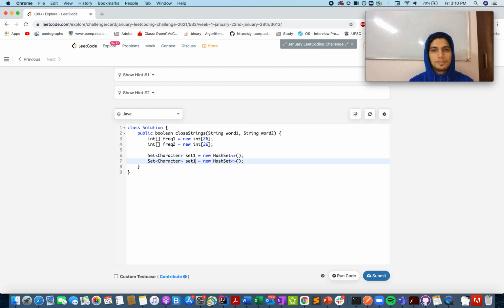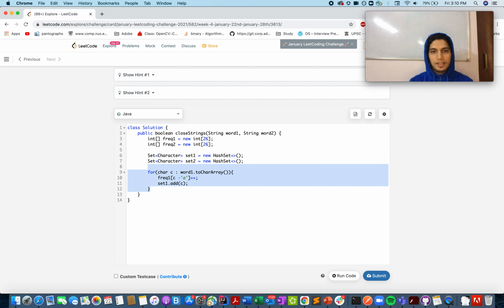Similarly, we have set 2, new hash set, and let's iterate over word 1 to char array. And let's update the frequency from the characters in the first word. So c minus 'a' plus plus, and set 1 dot add c. Looks fine. We created the frequency array for every character that is present in word 1, and we listed all the characters that are there in the word in set 1.